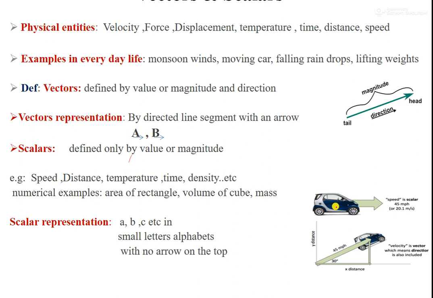The next topic is the representation of a vector quantity and a scalar. See here a car. When you say a scalar quantity, speed, it doesn't have a direction, only some value is given, 45 miles per hour. When you say a vector quantity, velocity is a vector because we are giving a direction as well. That is, it is inclined at 30 degrees, suppose the car is moving uphill, climbing up a ramp. So it has a direction as well as a value. When you combine these two, it is called a vector. But when you give only the value, it is called a scalar quantity.